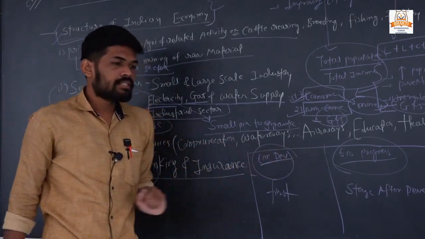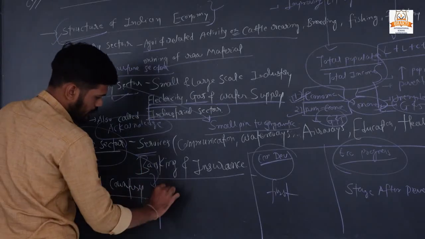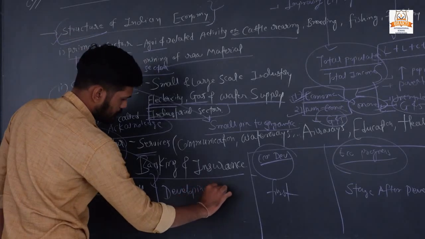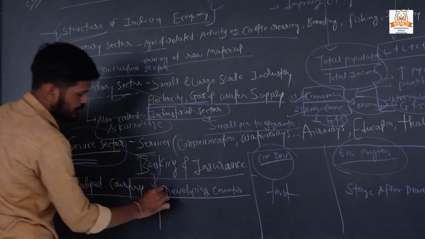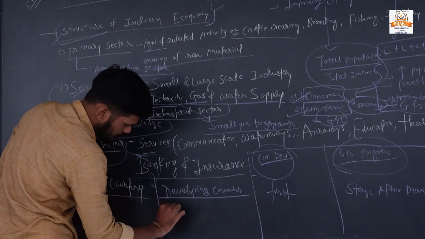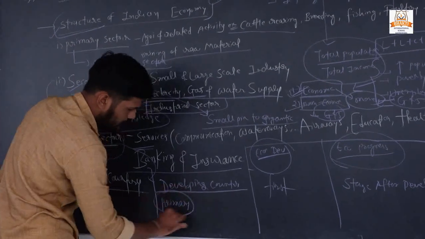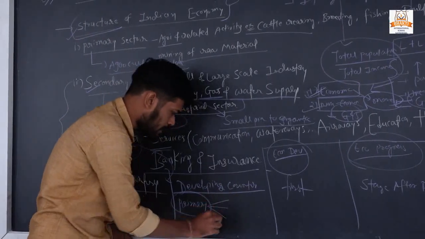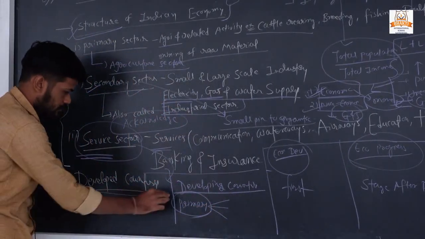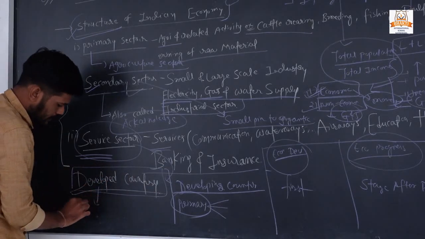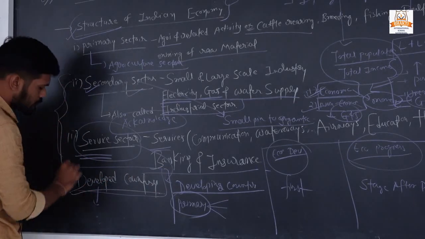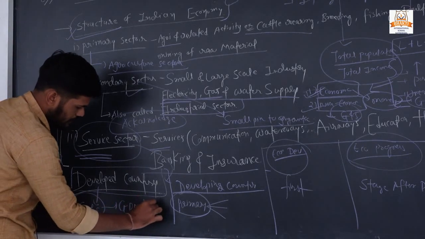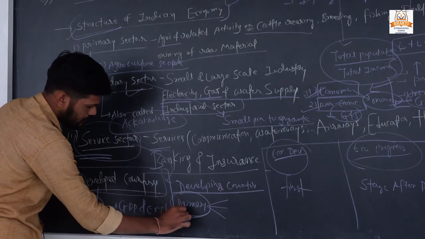So, what is the difference between a developed country and a developing country in this respect? In a developing country, the primary sector dominates the economy, while in a developed country there is a greater proportion of the secondary and service sectors in the contribution to GDP and employment generation.